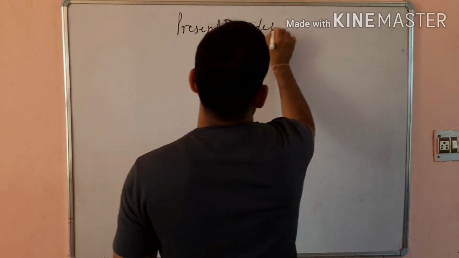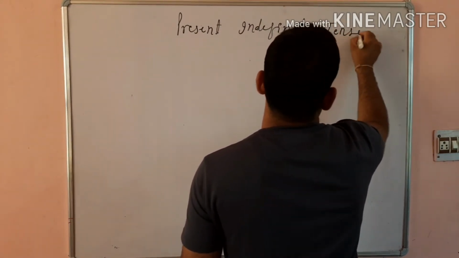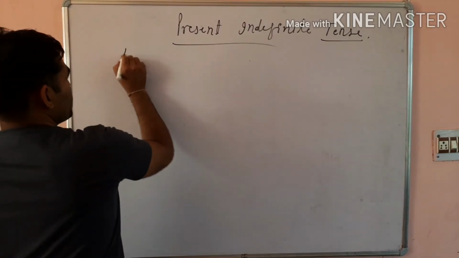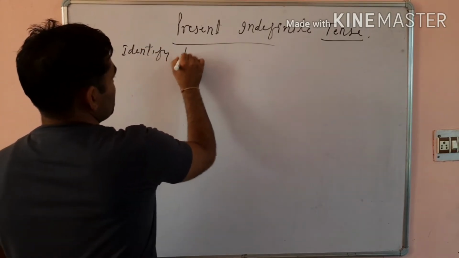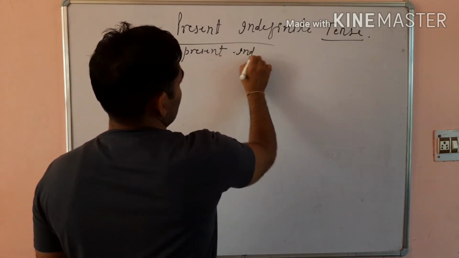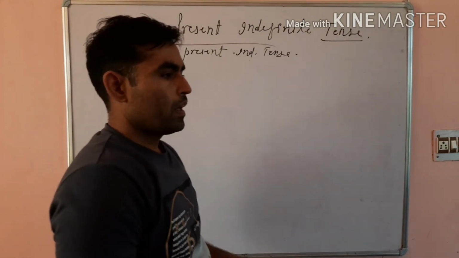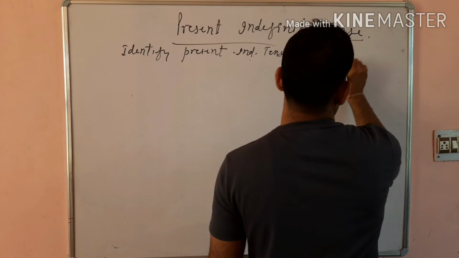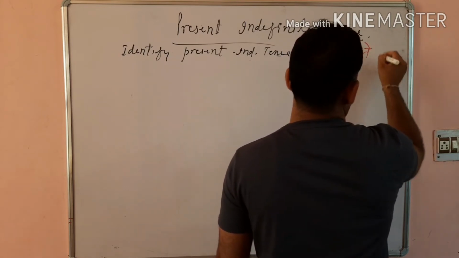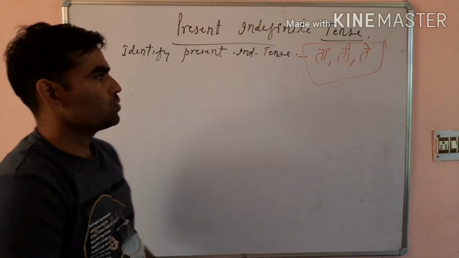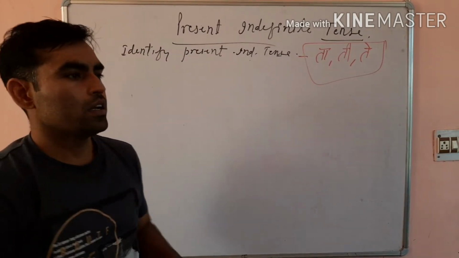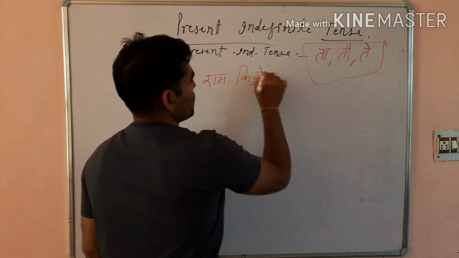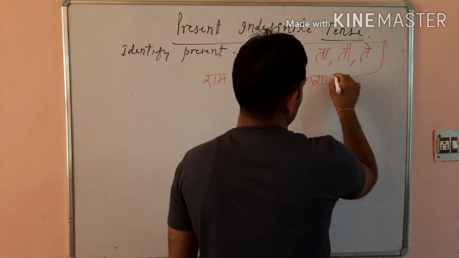Present indefinite tense. To identify present indefinite tense, if there is a sentence in Hindi, then you will find at the end of the verb either ta, ti or te. For example, Ram cricket khelta hai.